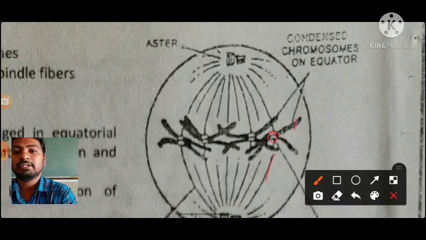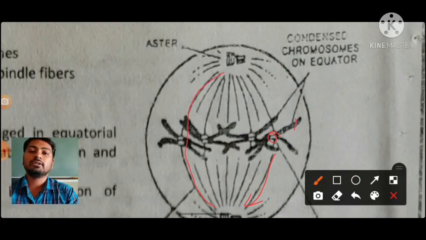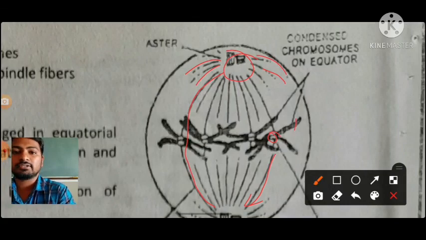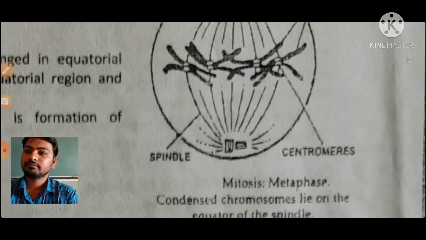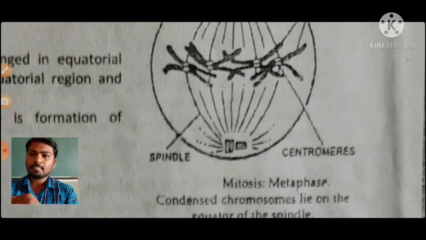Then this is the discontinuous or chromosomal spindle fiber, and you can observe the straight line here. This is the continuous spindle fiber, and this is the aster structure. Is it clear? Okay, I will stop here with these two steps, and if you have any doubts you can text me.